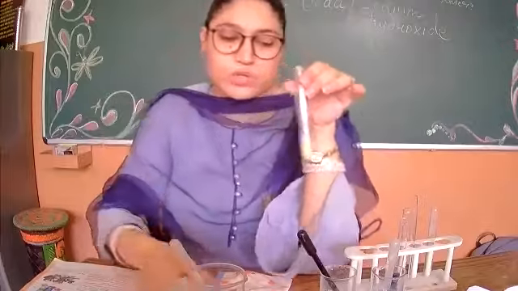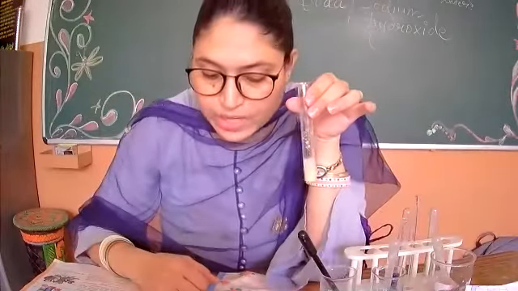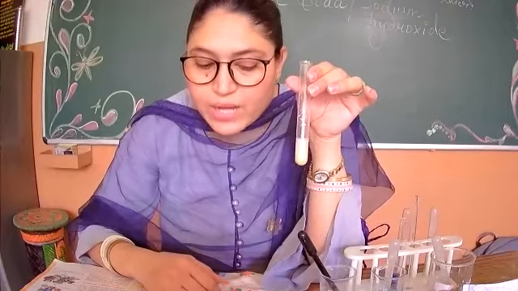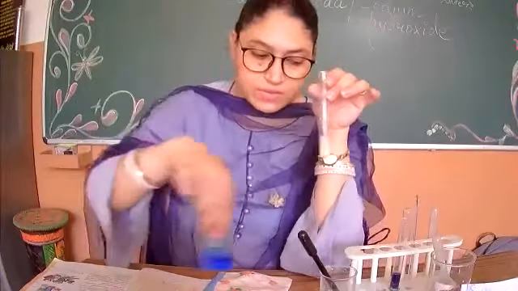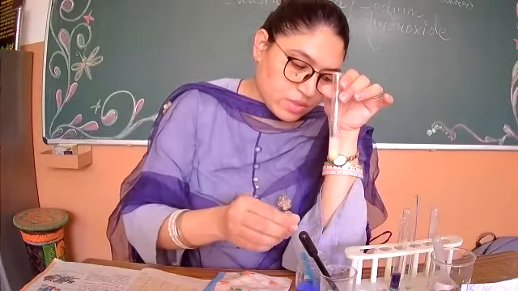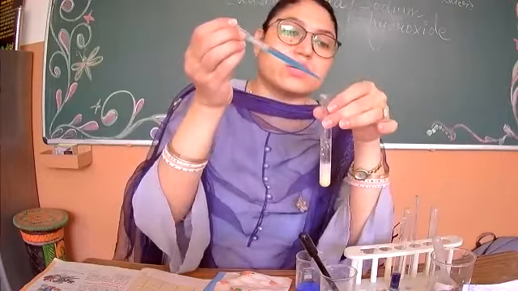Now what is to be done? What is the next step? Now shake the test tube, which I have already done. Now using a dropper, add 2 drops of solution of copper sulfate. Now I will add 2 drops of copper sulfate. I'll take copper sulfate here and fill the solution in the dropper and put it.